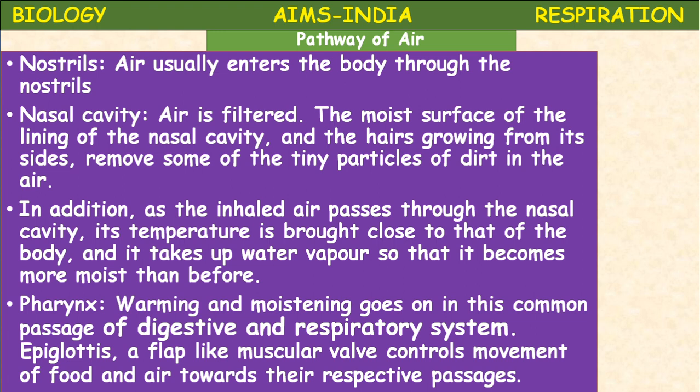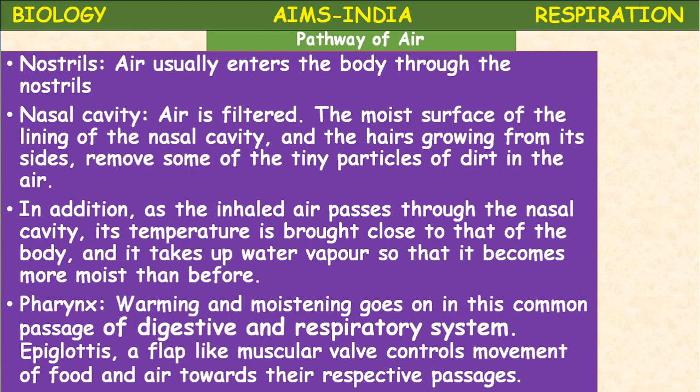The entire wall of the respiratory system is lined by the mucous membrane, which always secretes mucus that absorbs the heat from the air which enters inside. Okay, from the nasal cavity the air enters into the pharynx. In the pharynx, the warming and moisturizing go on in this common passage.